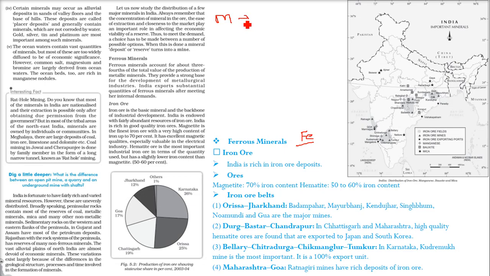So magnetite is the finest iron ore with a very high content, that is 70% iron content. It has a very good magnetic quality, that is why it is very valuable to the electrical industry.